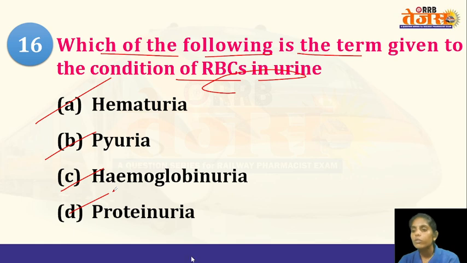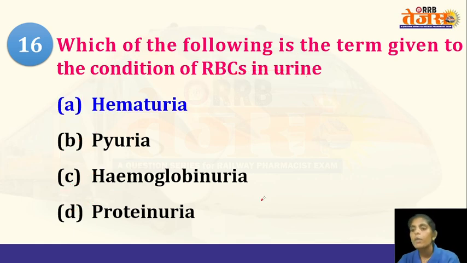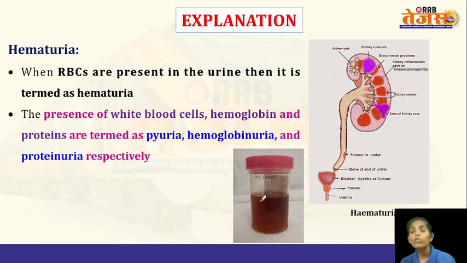So, it is hematuria. If red blood cells are present in the urine, then it is known as hematuria. Generally the red blood cells, white blood cells, platelets, and other plasma proteins will not be present in the urine. Only some ions, urea, and some waste products will be present in the urine, as they have to be eliminated out of the body.